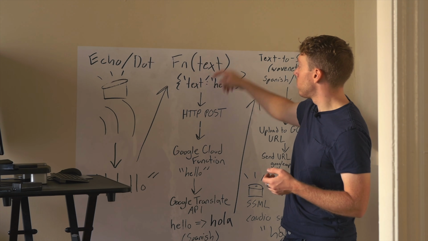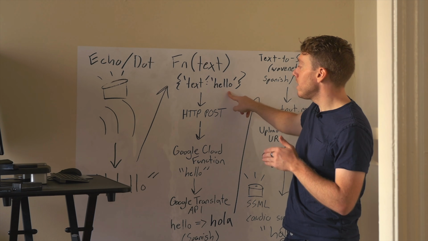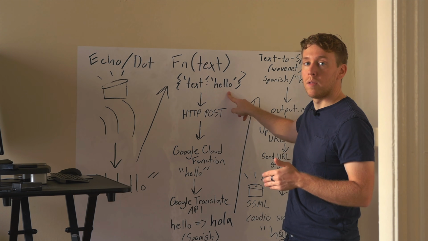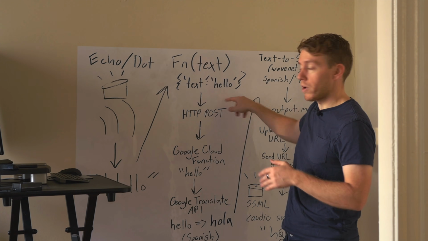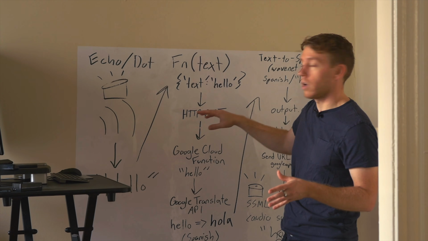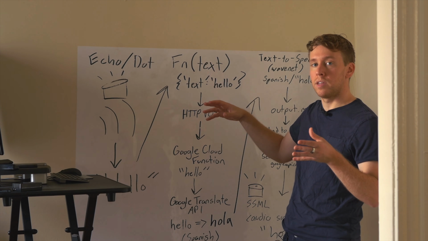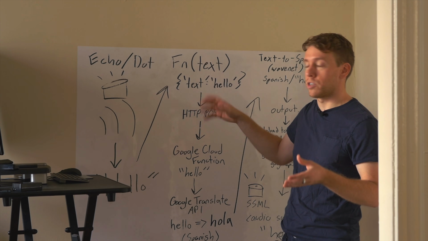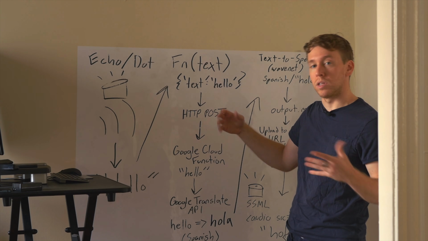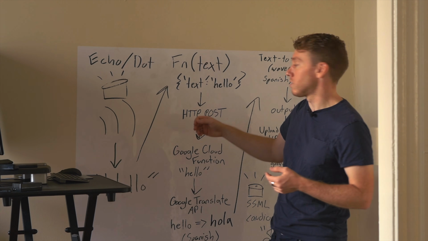So what we're going to do is we're going to take that free-form text and we're going to immediately forward it to a Google service. I'm not going to do any of the heavy lifting on the Amazon Lambda. We're going to do it mostly on a Google Cloud function. And the reason I'm doing that is because a lot of the logic that we're going to be applying is going to be done with Google. So we might as well just get it into the Google GCP space first.